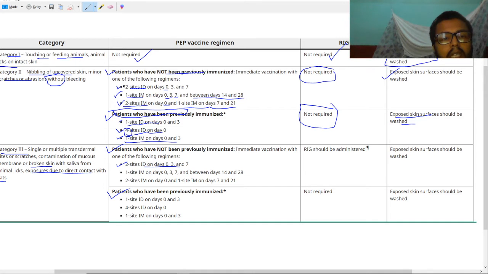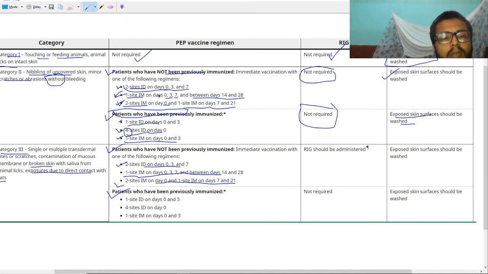Second is one site intramuscular on day 0, 3, 7 and between day 14 to 28, similar to this. And third is two sites intramuscular on day 0 and one site on days between 7 and 21, similar to this.